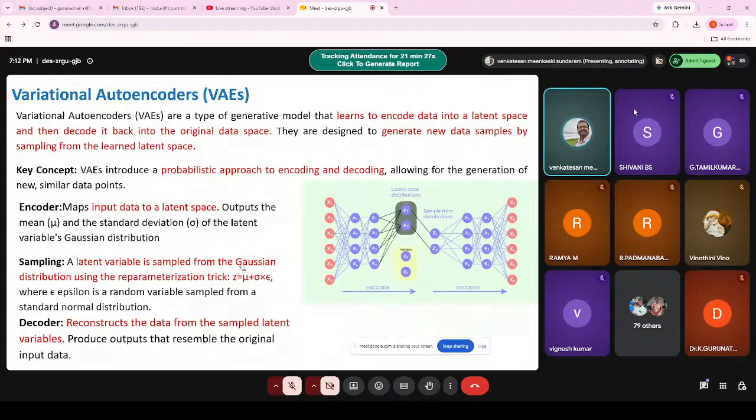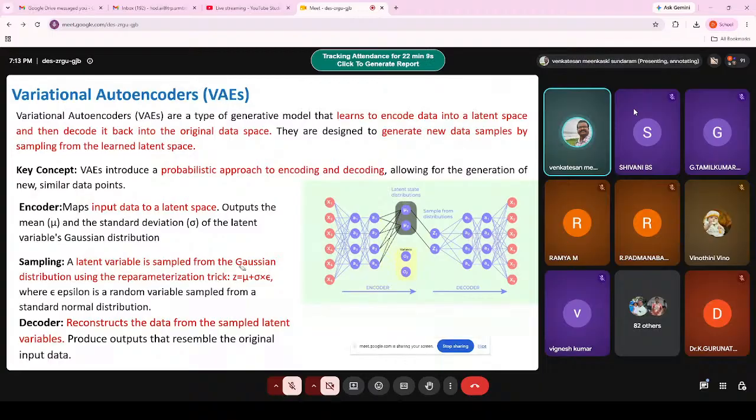Then the next generative AI model is variational autoencoders, right? So in deep learning, we have the autoencoder. What does it do? Any idea? The autoencoder? Anyone? What is the role of the autoencoder? Anyone can answer.